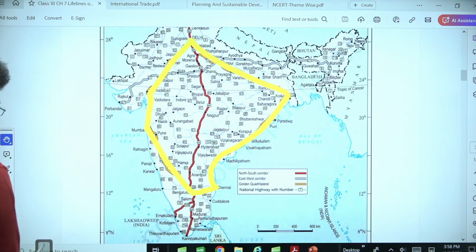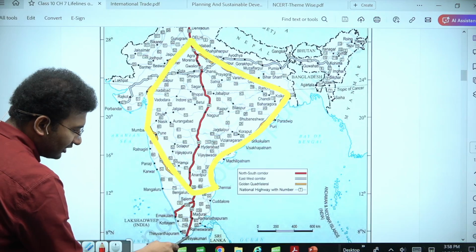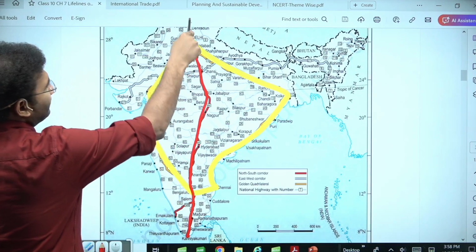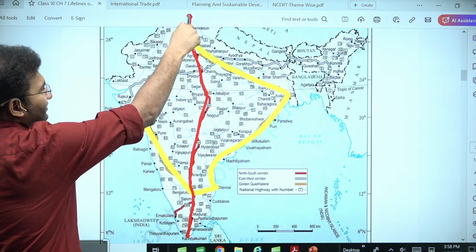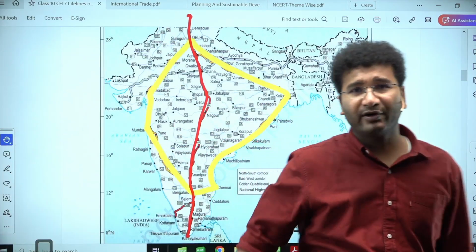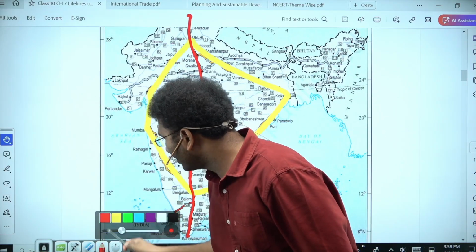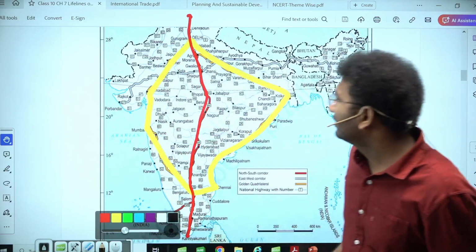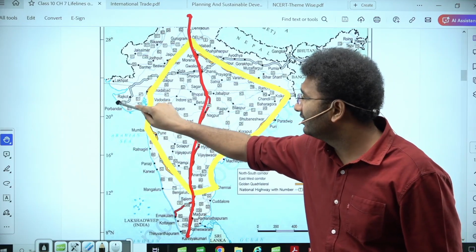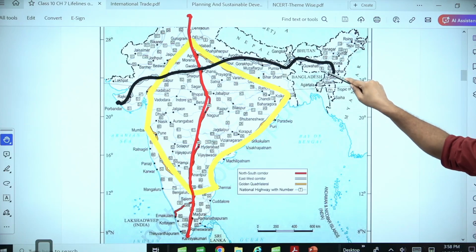Now, Golden Quadrilateral ko, you are also connecting the southernmost point of India, that is Kanyakumari, and you wanted to connect it through almost to Amritsar, right? This is your north-south corridor. Likewise, the easternmost point and westernmost point also you wanted to connect. So you have chosen the westernmost point, that is Porbandar, jahan Gandhi ji were born, and you wanted to reach the northeastern area, that is Imphal and Silchar.